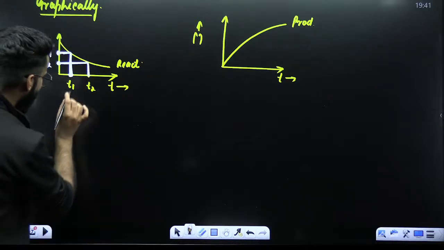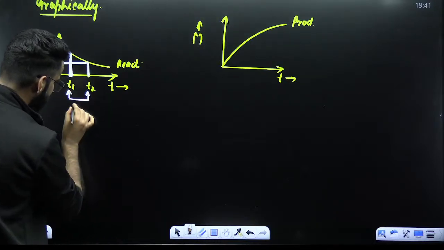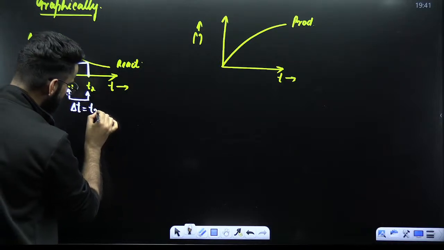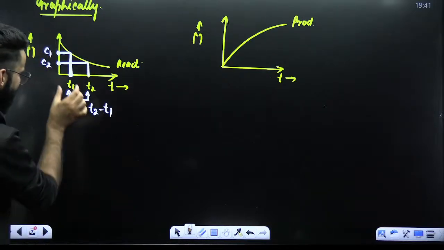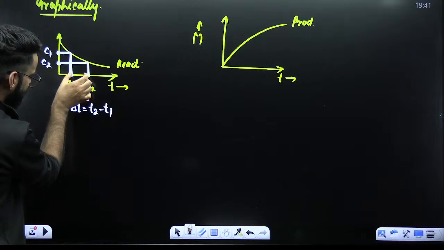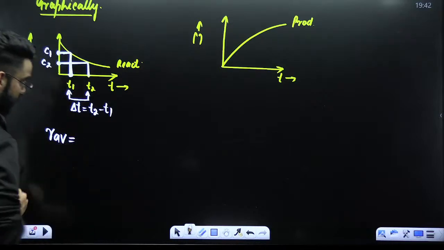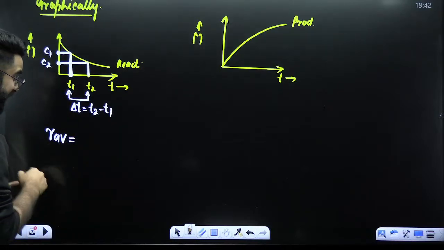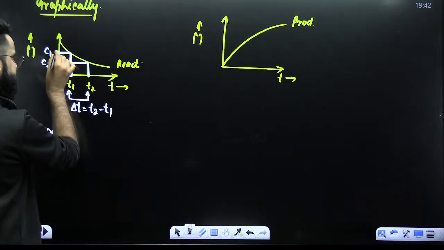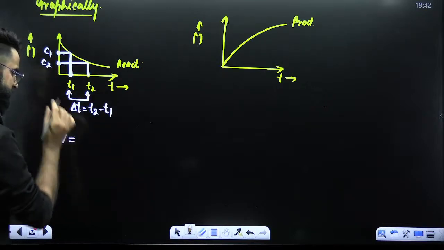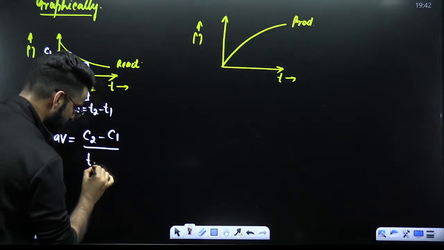Correct? Which time interval exactly am I talking about? I'm talking about this particular time interval, which I'm representing with delta t, and delta t is nothing but T2 minus T1. Right now, I want to calculate average rate of reaction in this time interval. How exactly are you going to do it? You just write average rate of reaction is equal to change in the concentration of reactant. At time T1, this is the initial concentration. At time T2, this is the final concentration. So final concentration of reactant minus initial concentration of reactant divided by time interval, that is T2 minus T1.